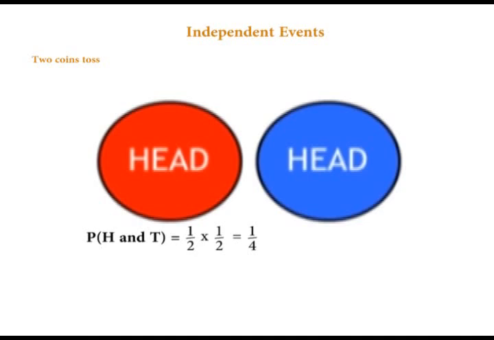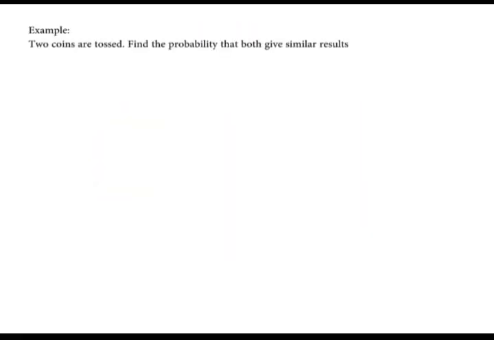Probability questions often combine both independent and mutually exclusive events. For example, if two coins are tossed, find the probability that the two coins give similar results. That means we find the probability that both coins will give heads or tails.